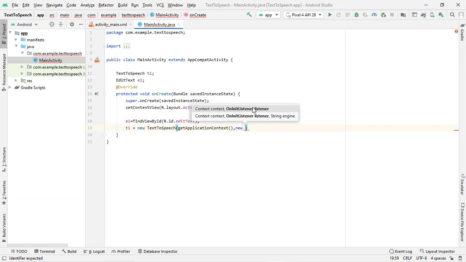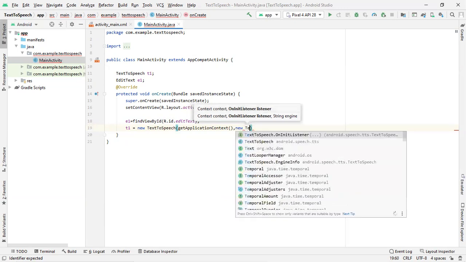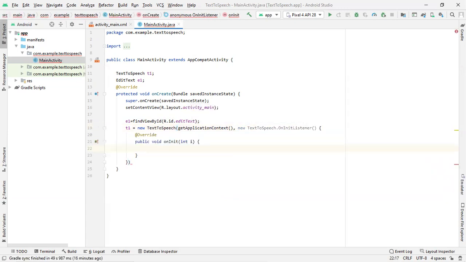What this listener will do is initialize your text to speech engine. First we need to check whether our text to speech engine is correct, and also we need to set our locale. Locale means the language to which the conversion should happen. So if you are writing English text, the conversion should be in English. That we are going to do inside this listener. This listener is registered in the TextToSpeech class, so we will give TextToSpeech.OnInitListener. It will go to your OnInitListener. Inside OnInitListener, these are the initializations you are going to do.